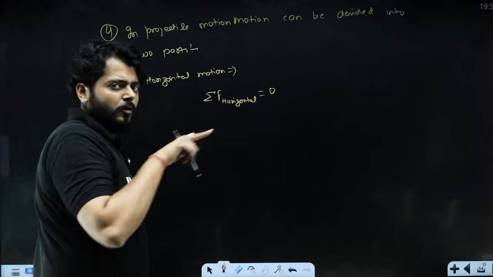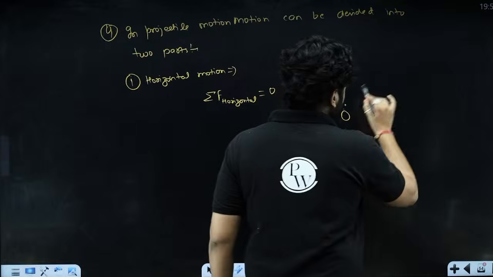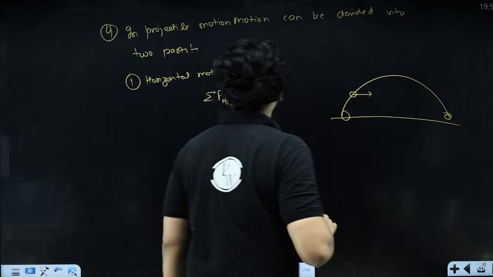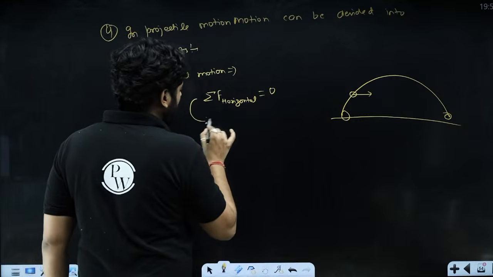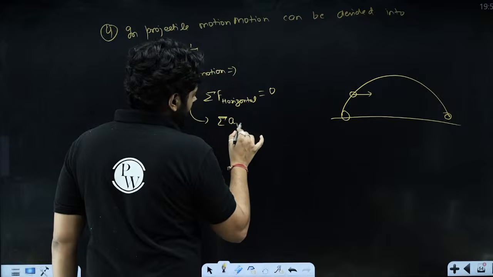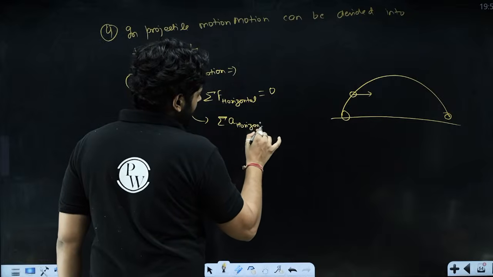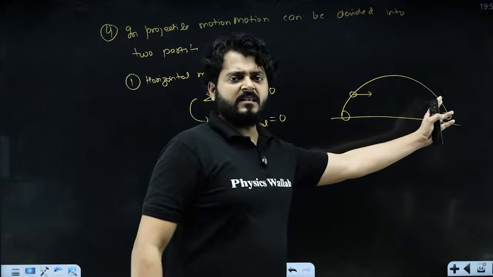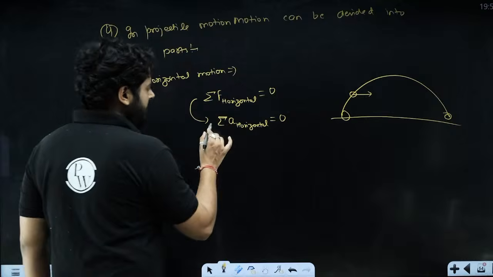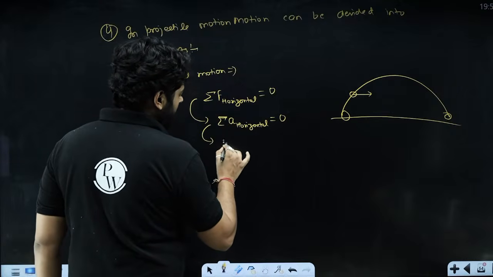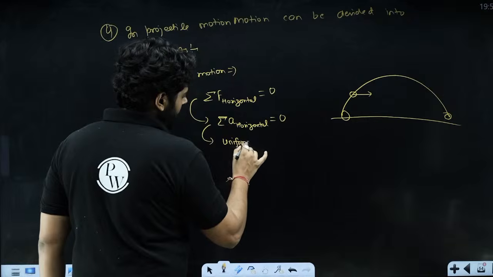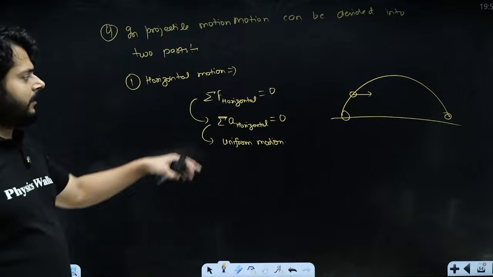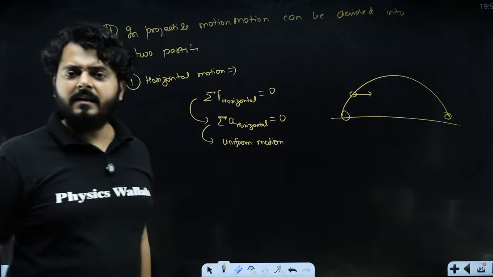Since there is no force in this direction, there will be no acceleration along the horizontal axis. If any motion has no acceleration, we can consider it uniform motion. So in projectile motion on a flat ground, the horizontal component of the motion is a uniform motion.